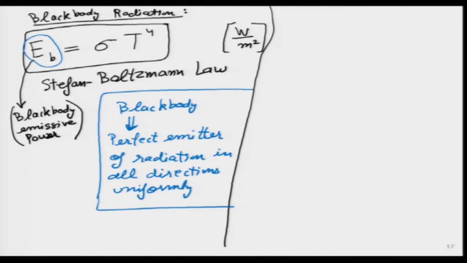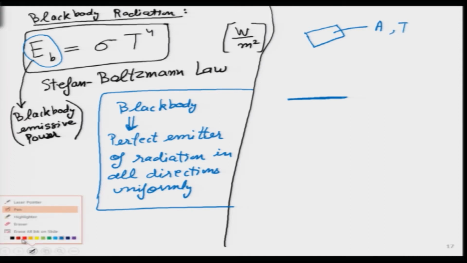Which means, what is a black body? Let me draw this surface as the black body. So, let us say there is a rectangular surface A and I am watching it from the side, so that appears like this line over here. This is the isometric view, this is the side view, this is the same body and it is at a temperature T, which means it is going to emit. And why is it emitting? Because this is the law of nature. Any body, any surface, any volume, whether it is gas, liquid or solid, has to emit whatever its temperature is. The only way it will not emit is if its temperature becomes 0 Kelvin.